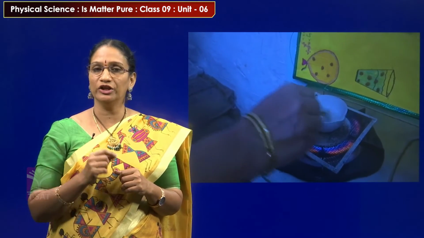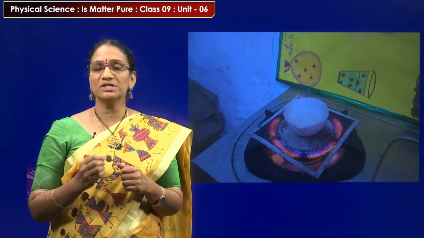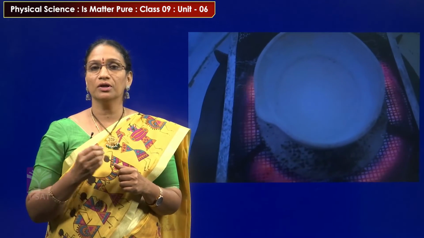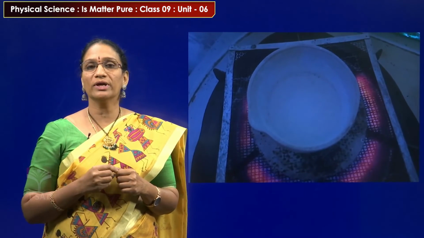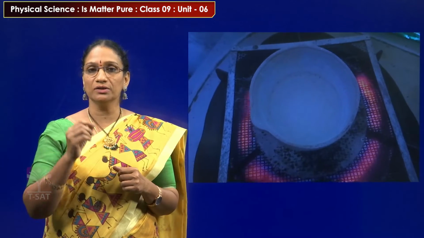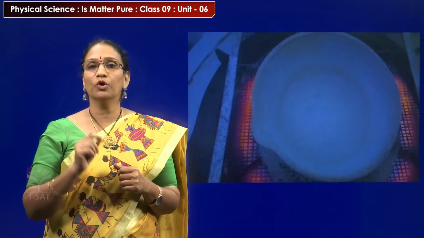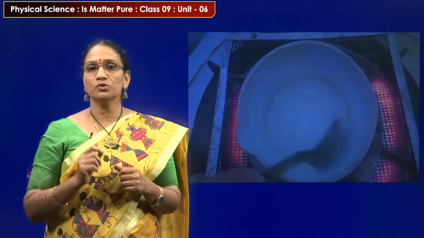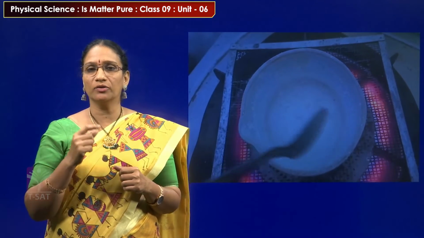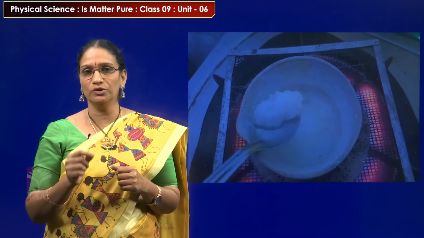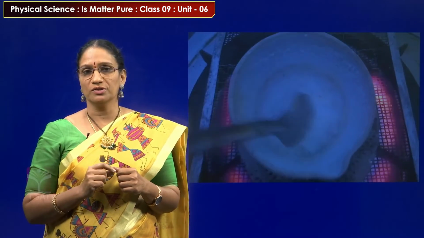So stir well continuously. After heating, the water which is present in that solution slowly evaporates. You can observe that the salt remains and becomes a precipitate at the bottom of the petri dish. Slowly, on heating, all the water present in the solution evaporates.